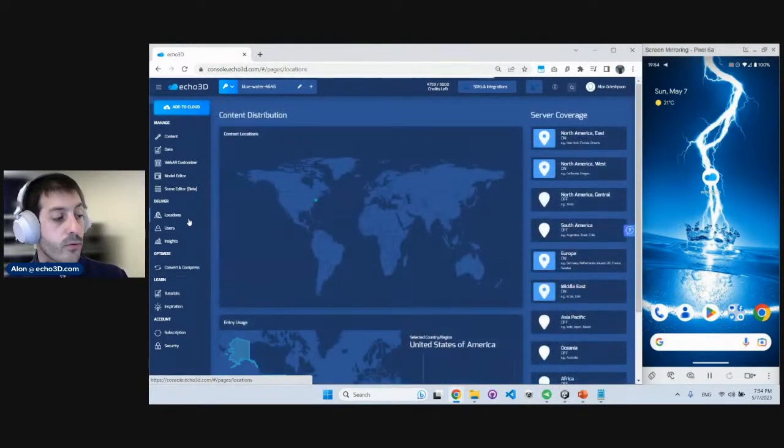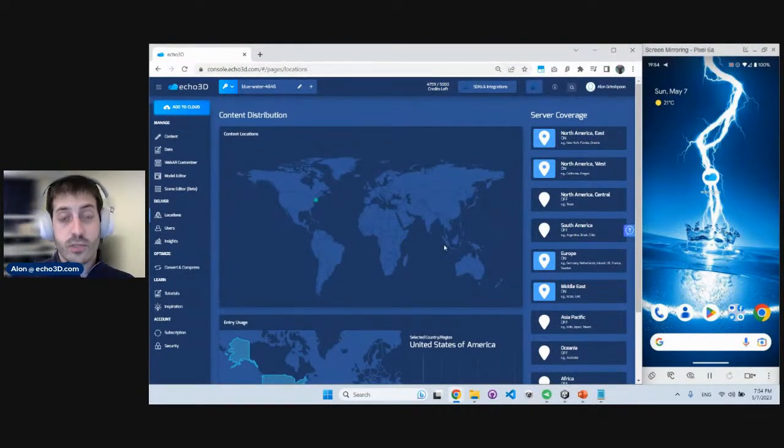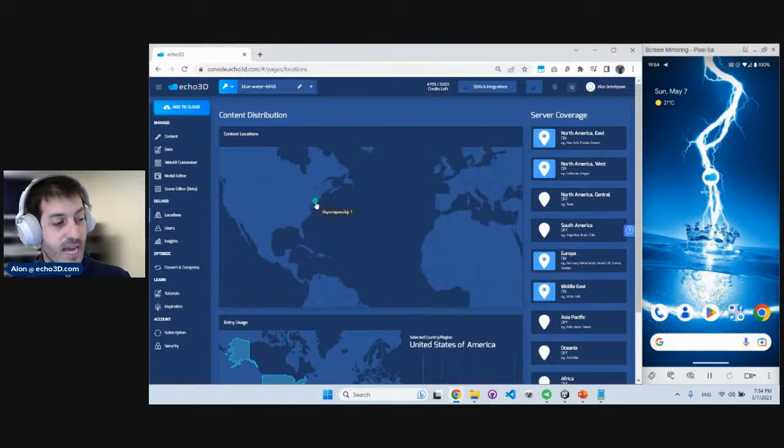Another really powerful tool is our location page. Here you can actually monitor the distribution of content and what servers are supporting your application. So remember that we added that skyscraper in New York. So there you go, I can see it here tagged in New York. And you can see, again, the kind of servers that support your application. This is a really powerful tool because that means that if suddenly you have an influx of users in Austin, Texas, we will be able to set up a server in Austin to provide better performance for your asset streaming.